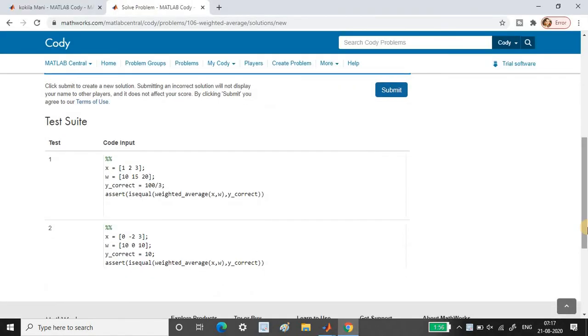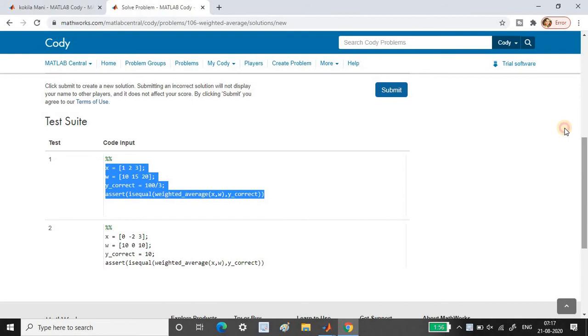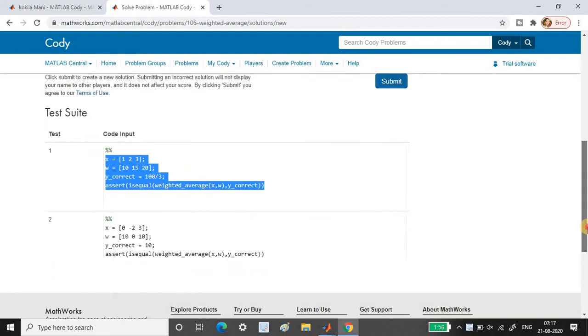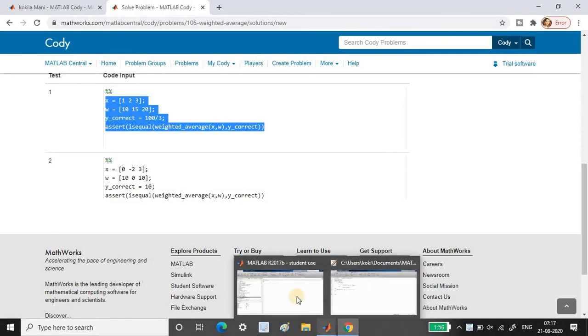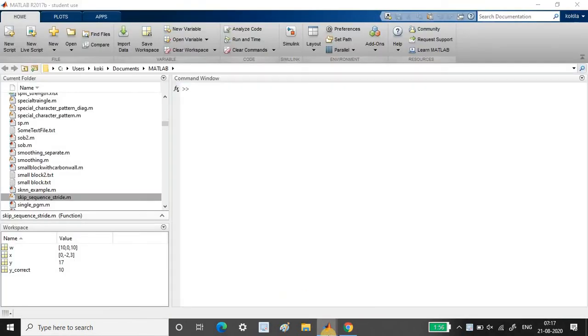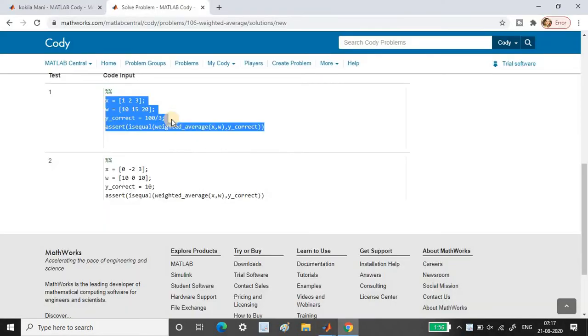Before submitting, you have to check the test suite. Okay, this is an assertion. Once you have done the program, you have to copy this and paste it in the command window. So this is an assertion condition. It will have n number of tests, and here it has 2. Tomorrow I'll show you different inputs and corresponding outputs, and how the assertion is checking in the difficult part.